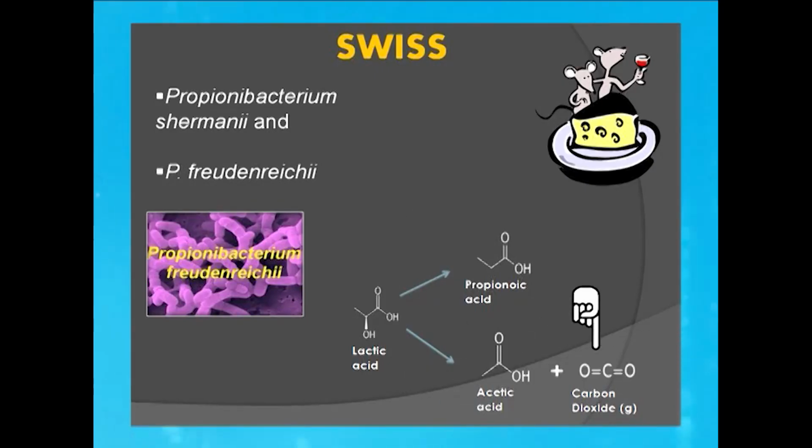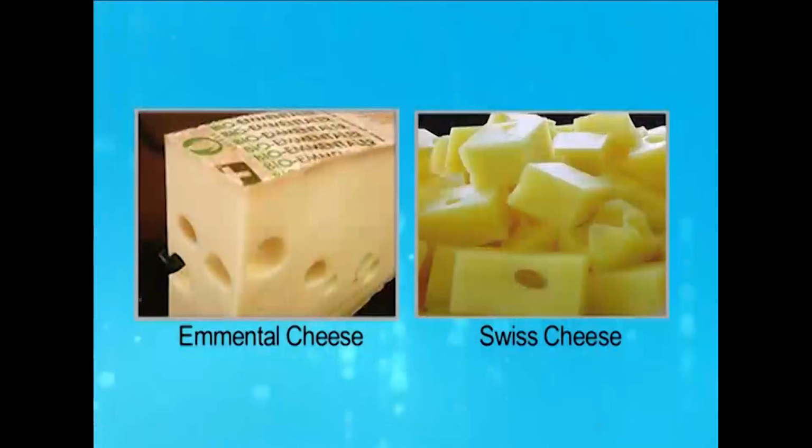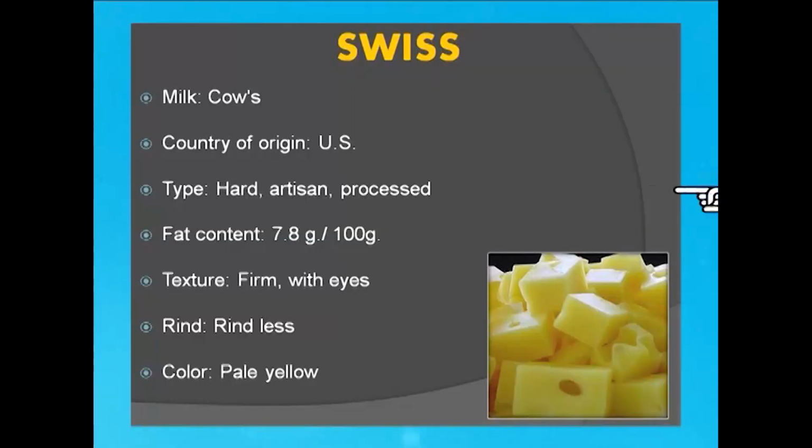We can see the reaction here, and this generation of carbon dioxide or CO2 gets incorporated in the already forming curd and gives rise to the holes very specific of Emmental cheese or Swiss cheese. This particular cheese variety actually is a hard one without a rind. There is no rind over it. It is rindless. It has a pale yellow color because of the addition of annatto cheese color, and the milk used is cow milk. The origin is US.